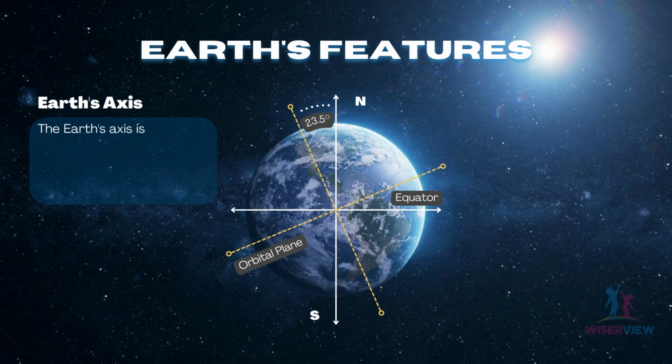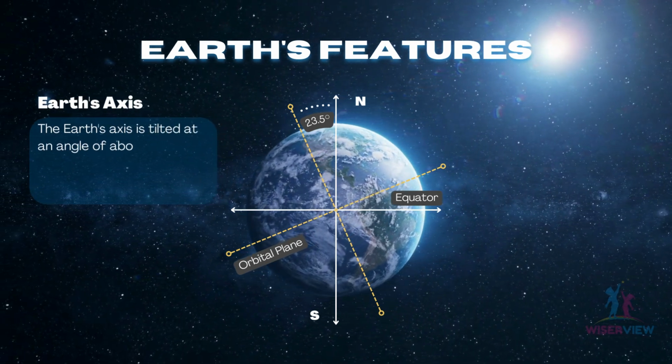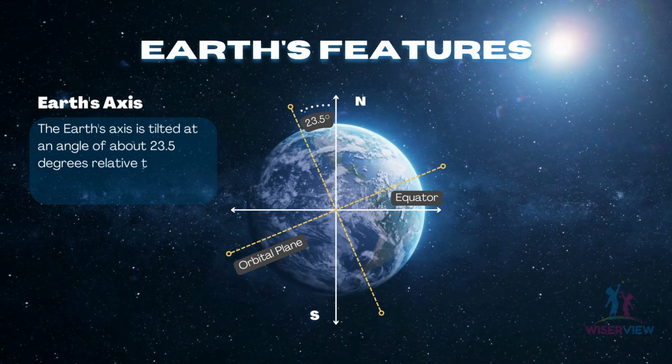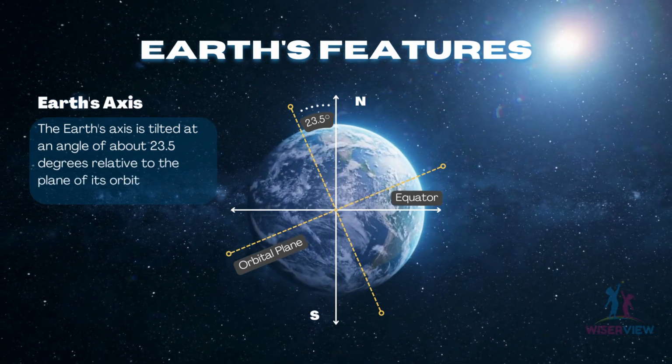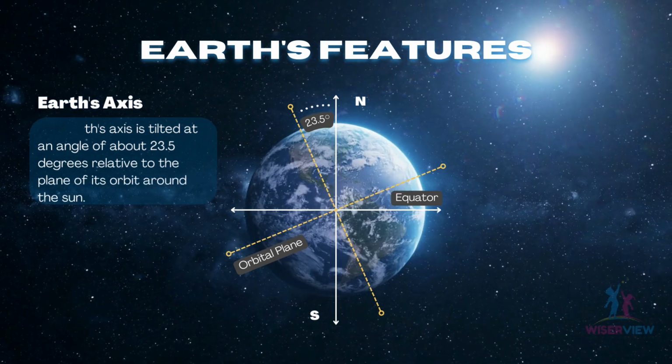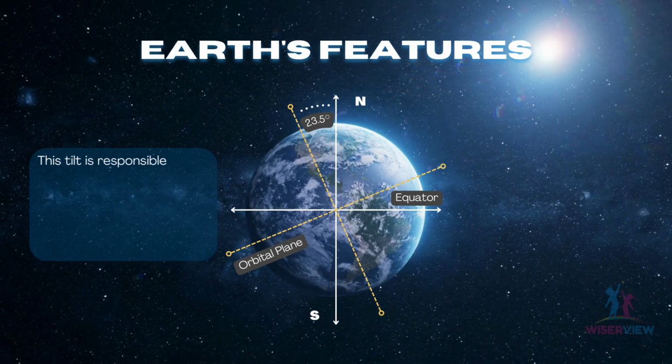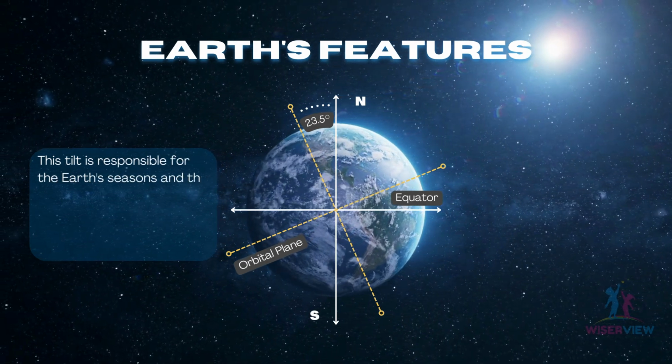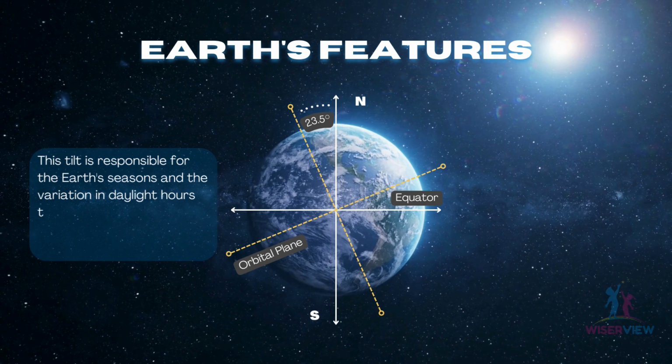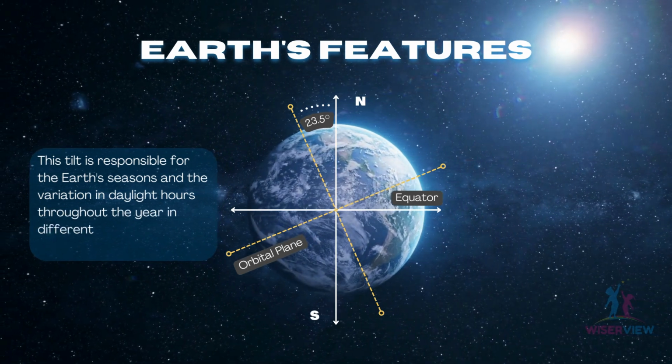Earth's axis. The Earth's axis is tilted at an angle of about 23.5 degrees relative to the plane of its orbit around the Sun. This tilt is responsible for the Earth's seasons and the variation in daylight hours throughout the year in different parts of the world.